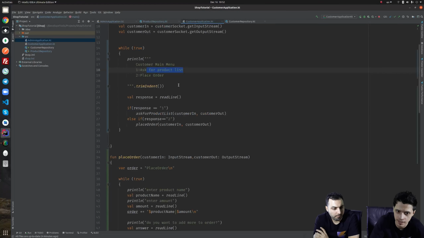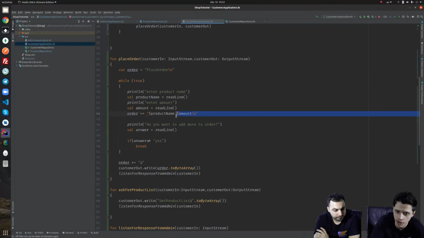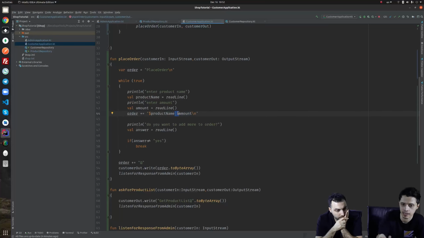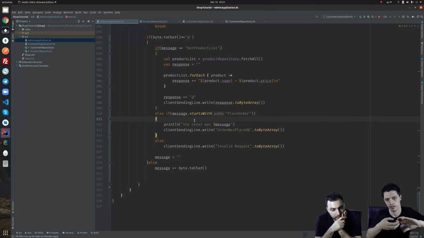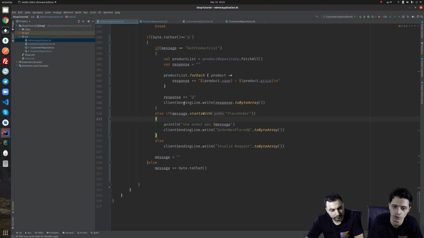The place order has this pipe as the delimiter between the amount and the product name, and this \n between each item. Then in the admin, we have to deserialize that: we have these 4 lines concatenated with \n, so let's split each line with pipe, get the product name, get the price, and create an order here.